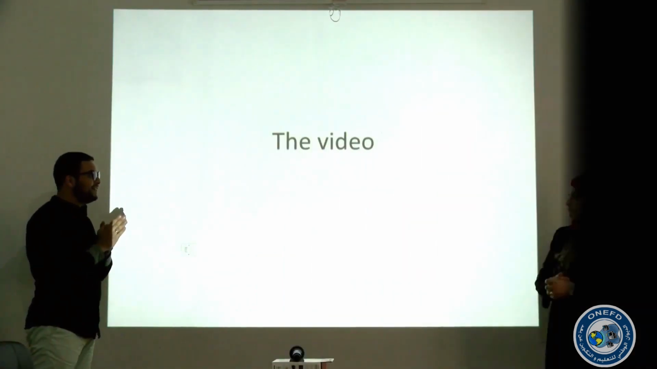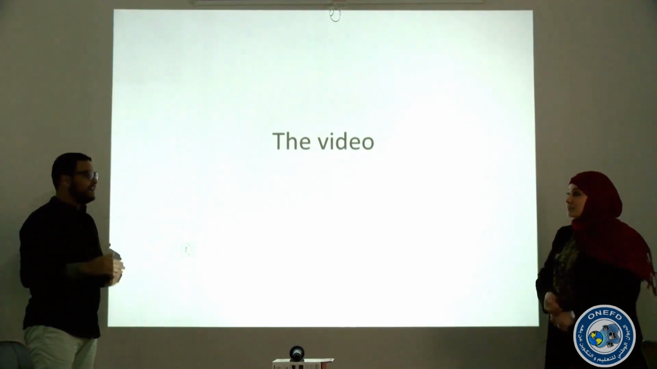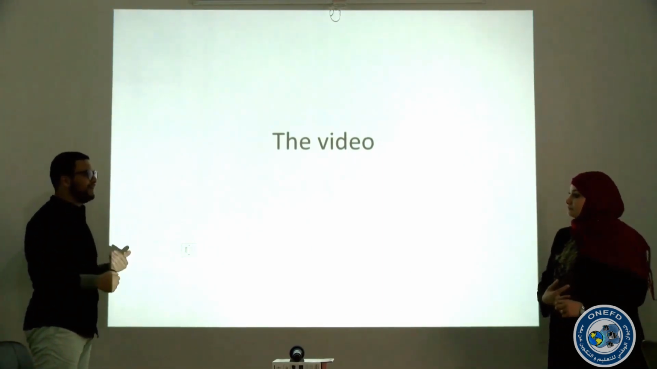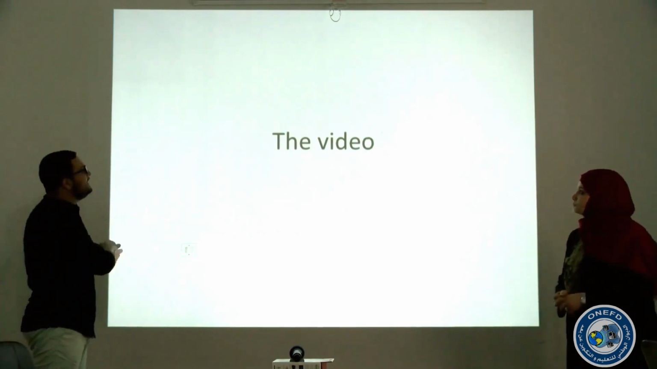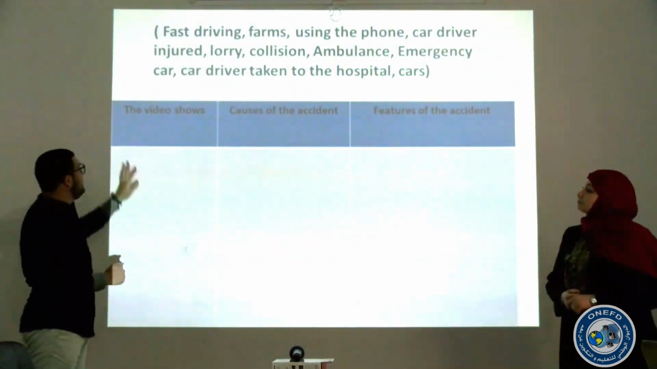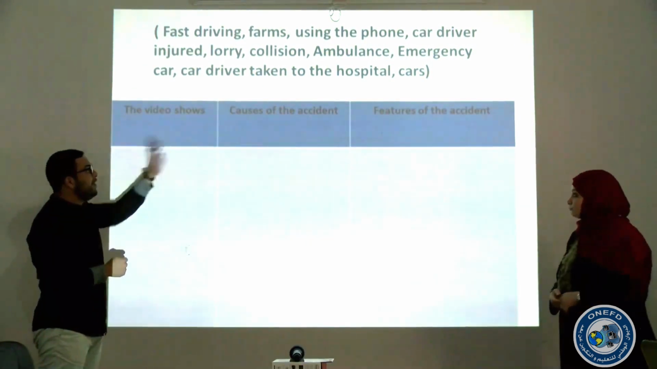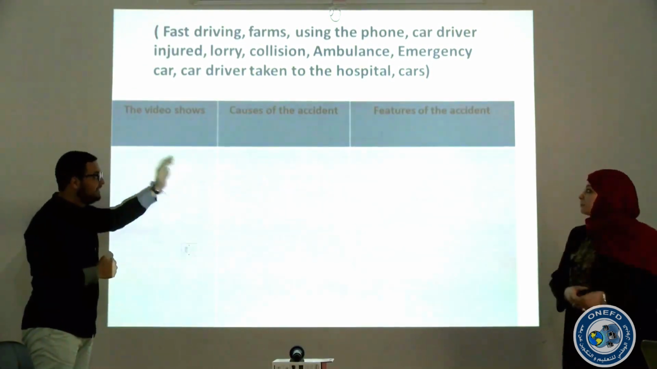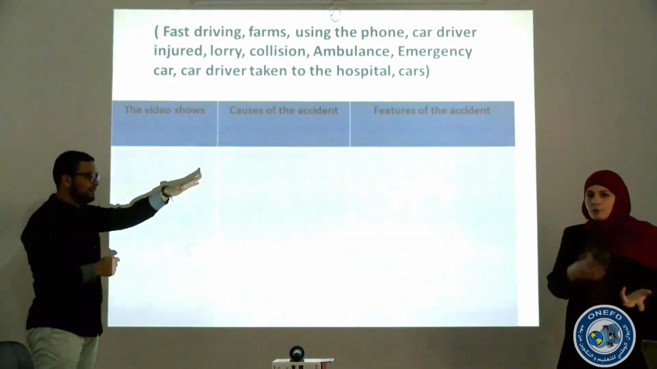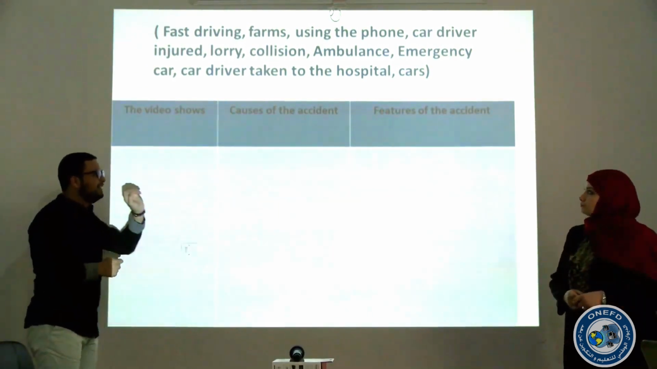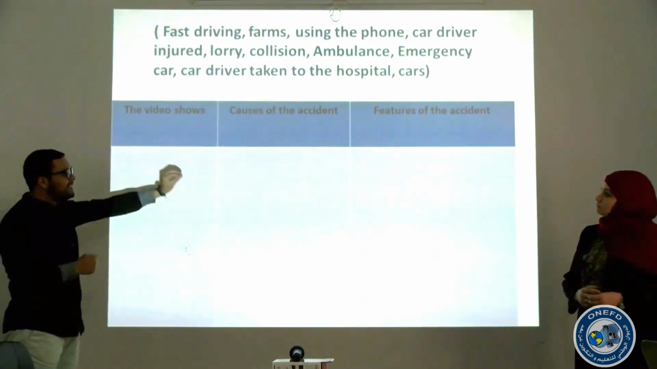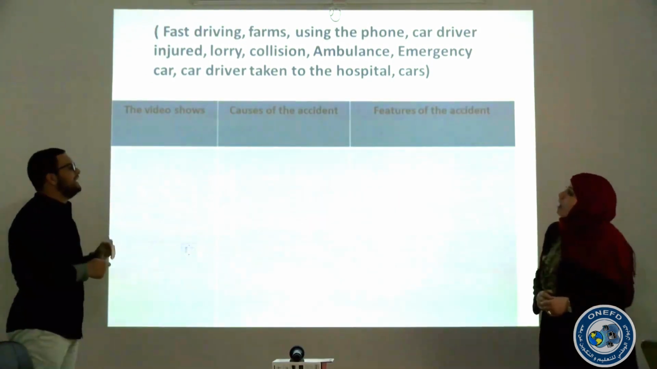So Jalila, after having watched the video, guys too, let's try to do the task together. Okay, let's go all together. Alright, so the table again, we have 3 columns. We have the video shows, what happened again? Causes of the accident, the events, and features of the accident. How was it? Can you try to list them according to the corresponding column?